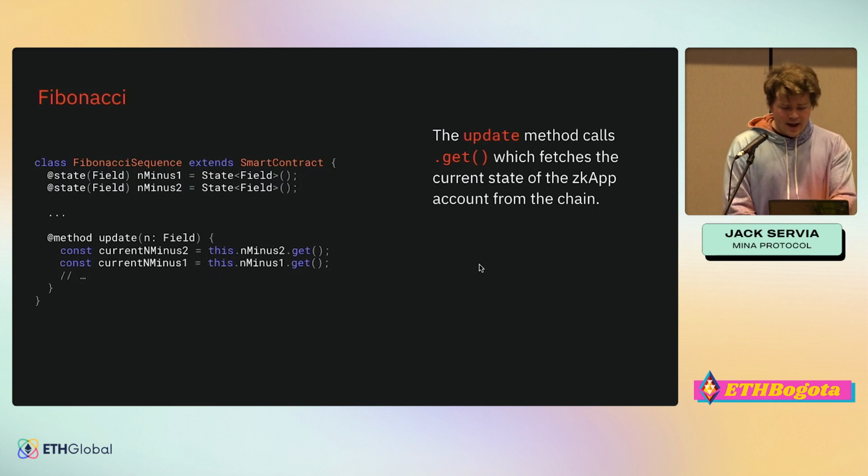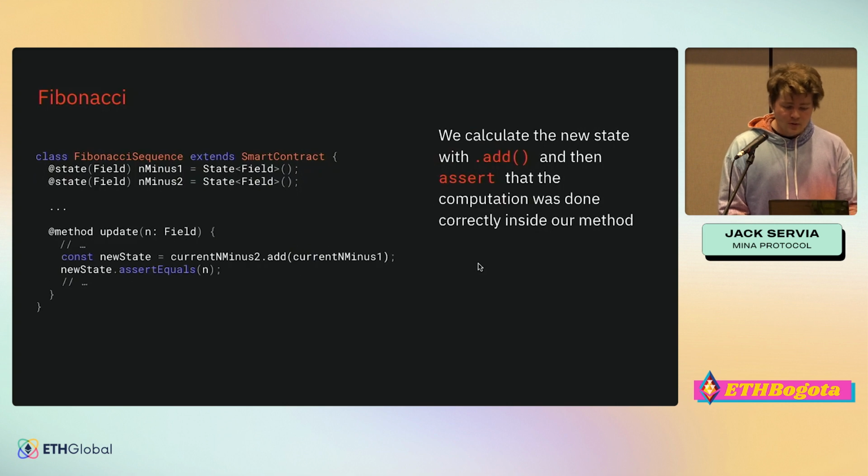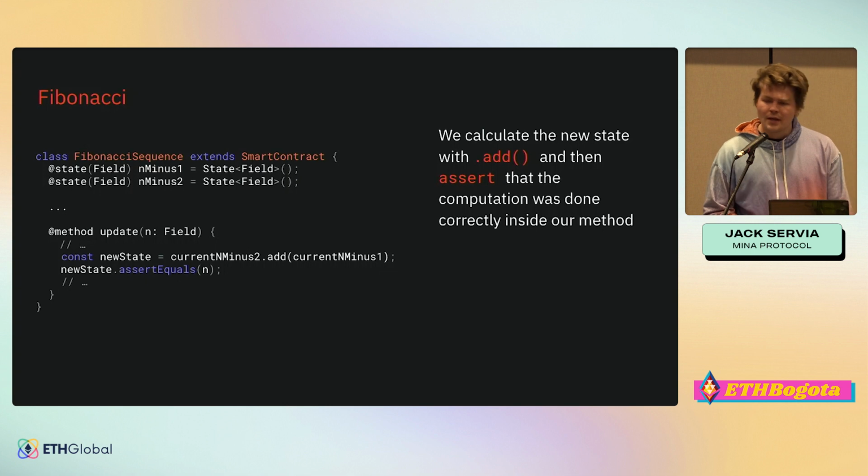And what we do is we grab n-1 and n-2 from on-chain state. We store them in local variables. Then we add n-2 to n-1, and we check that the value that we passed in as an argument is equal to this addition of these last two numbers in the sequence. And so this assert equals actually means that you will simply not be able to generate a valid zero knowledge proof if the new state does not equal n. And so there's no way for a user to call this unless they're passing in the correct argument.